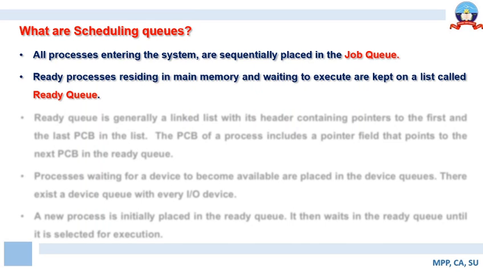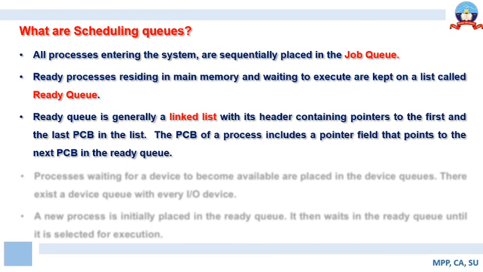Now the ready processes residing in the main memory and waiting for their turn for execution are kept in a list called the ready queue. So this is the second queue associated with processes, the second data structure associated with jobs. The first one is the job queue, the second one is the ready queue.